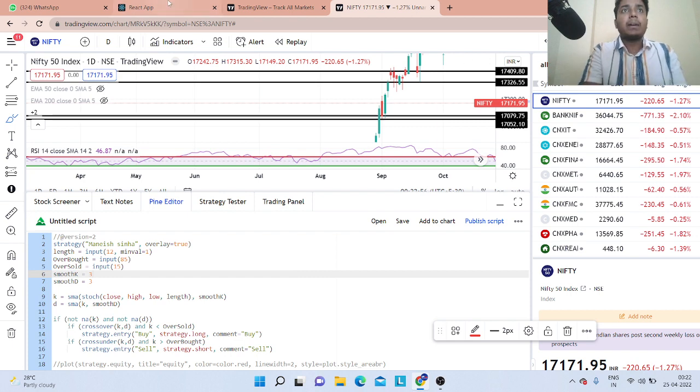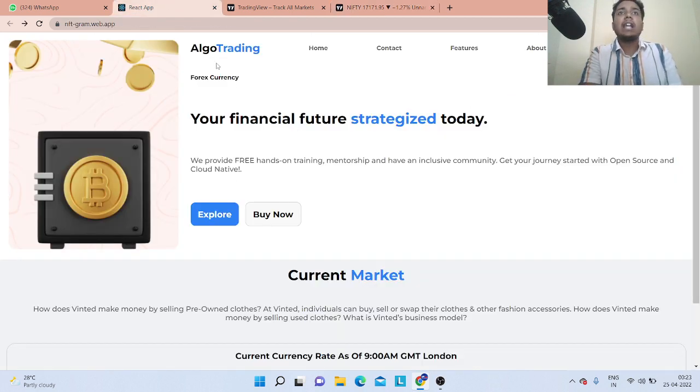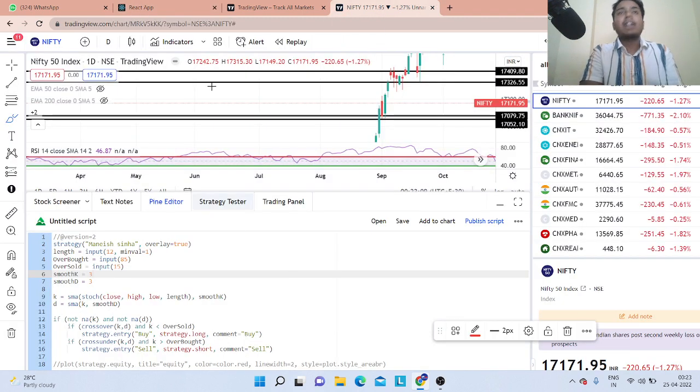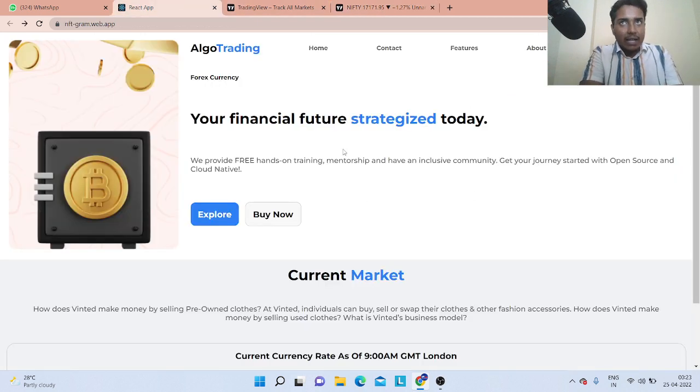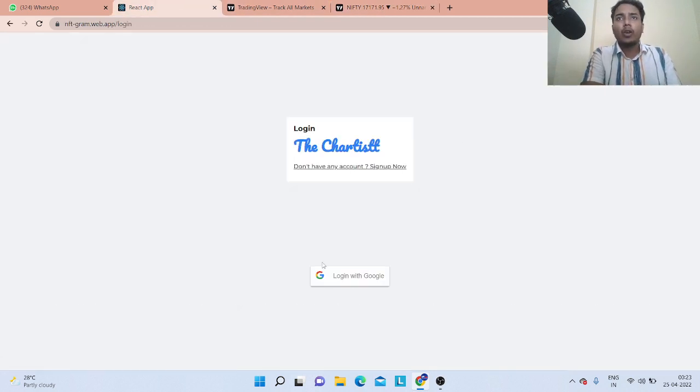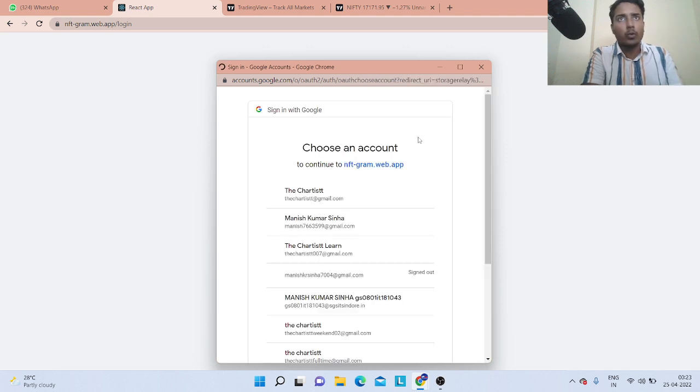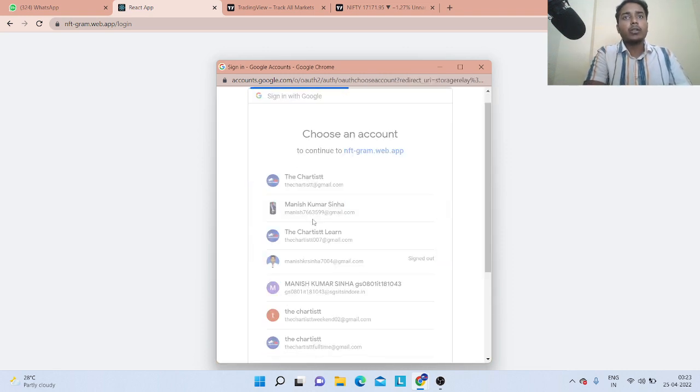For that purpose, we have created our algo trading website where our user can get the update of any of the algorithms which we have launched, and they can buy these algorithms for their trading setup. This is our algo trading website. Here anyone can click on login and log in using their Google ID. For example, I am logging in using my Google ID.